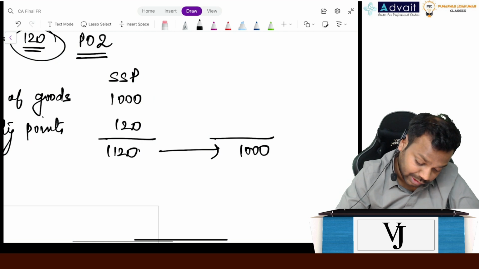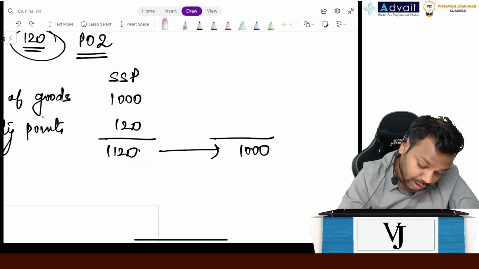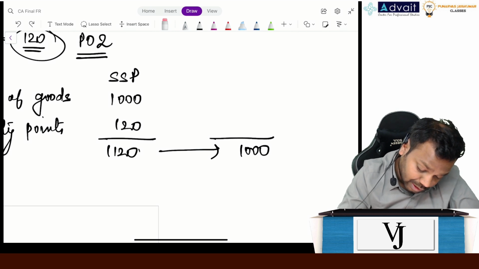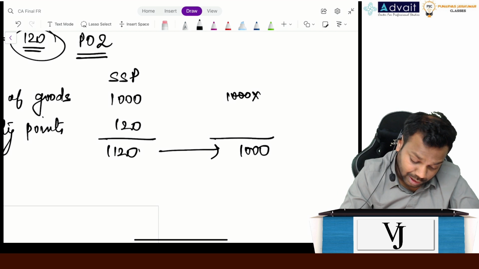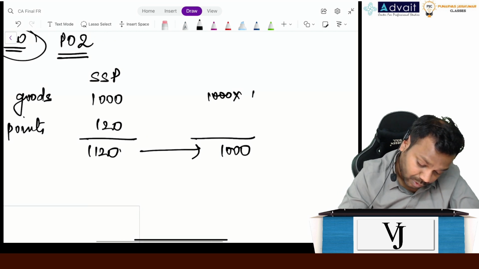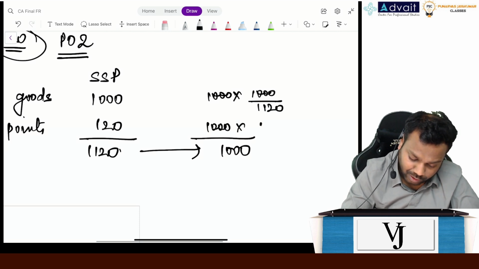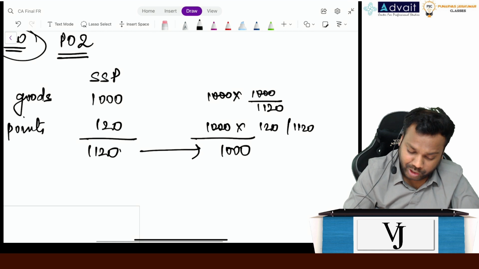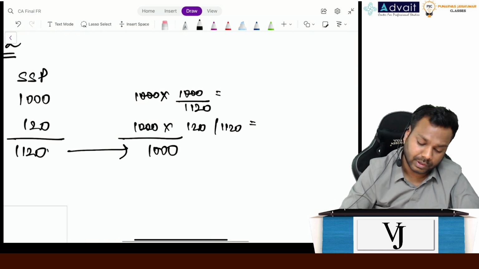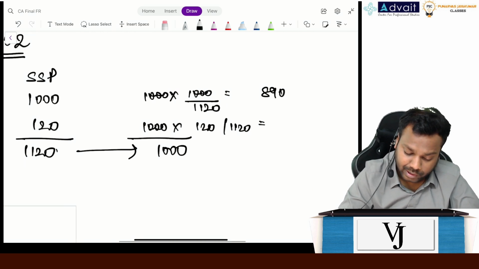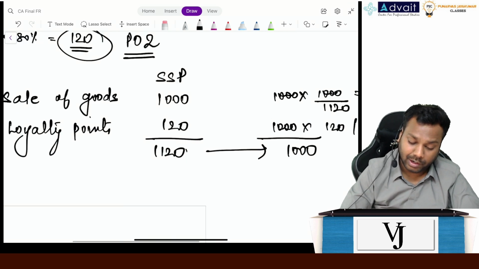We have to allocate this transaction price of 1000 to these two obligations. Now how will we do that? It is 1000 multiplied by 1000 divided by 1120. And for loyalty points, it is 1000 multiplied by 120 divided by 1120. Can you please tell me what is the amount? 890 and 110, right?